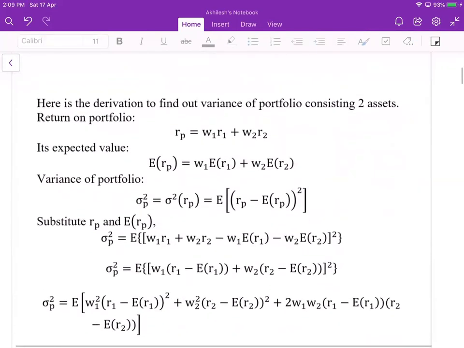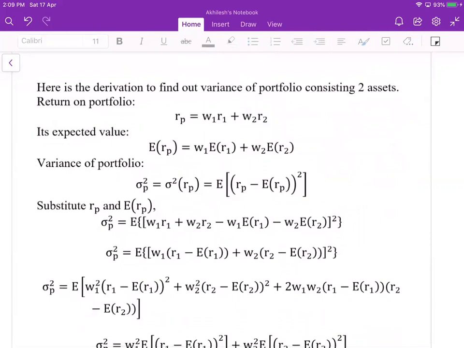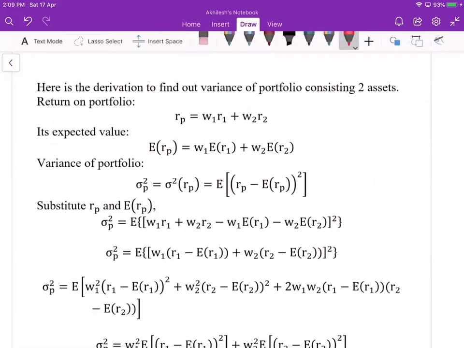So let's consider a portfolio consisting of two assets. Generally, when we have realized values, we don't use anything; when we have expectation, we use this. In finance, when you need to compute the expected value, you generally compute the mean of the data.